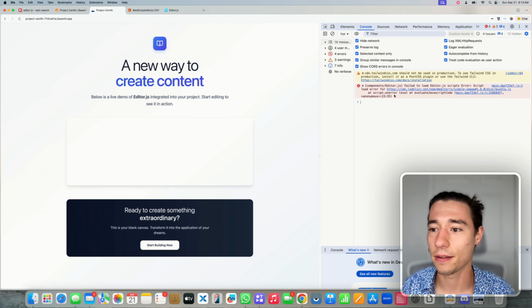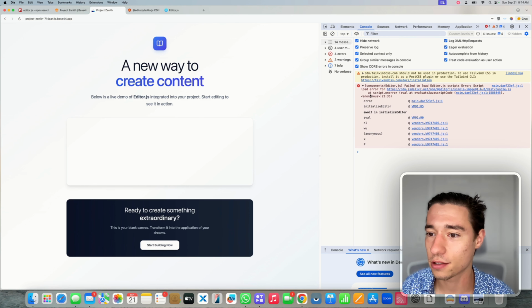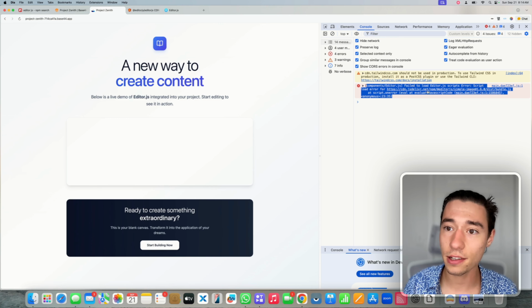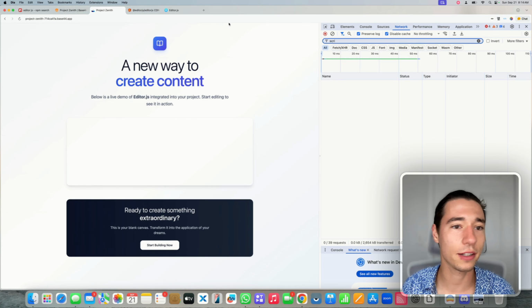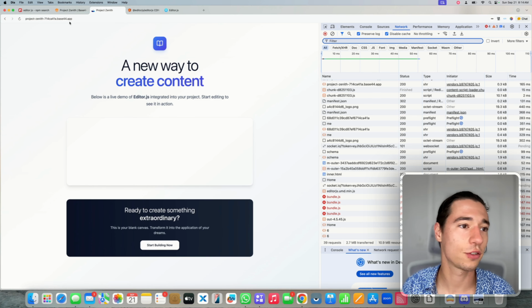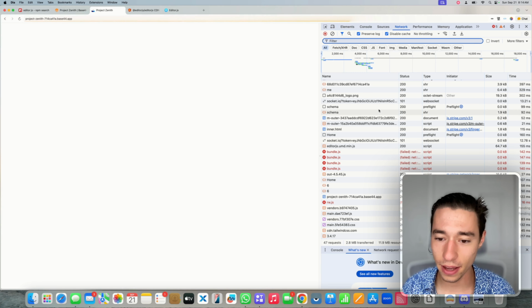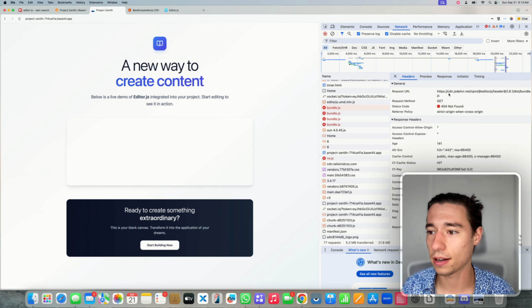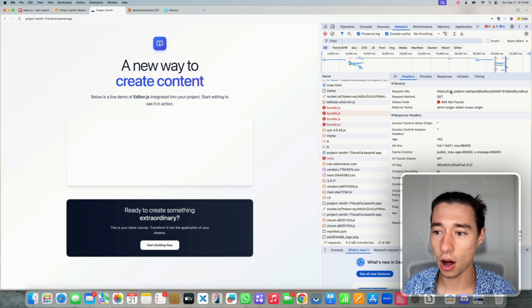So let's see. Failed to load editor.js script, error for sample image. Okay, let's copy that. And let's look at the network tab. And let's also check which scripts are failing here. So as you can see, it fails to load bundle.js. For the header, it fails to load all of them because they don't seem to exist.